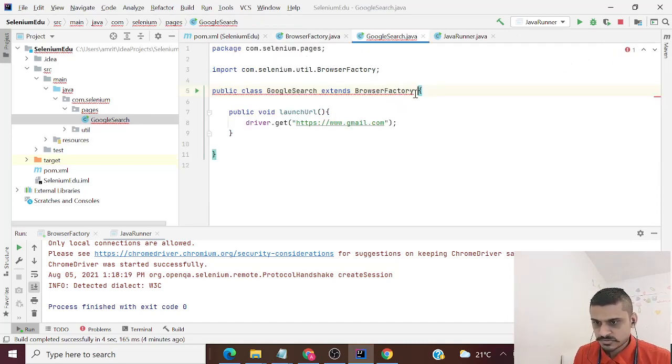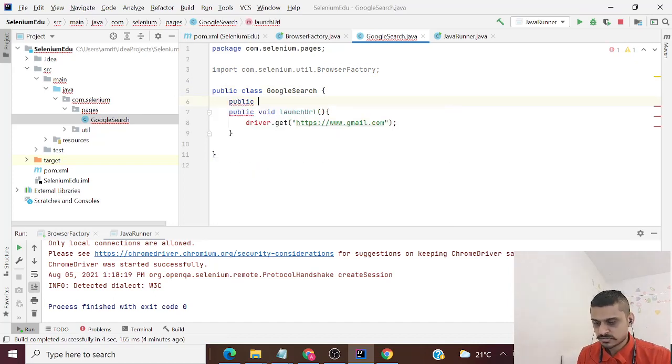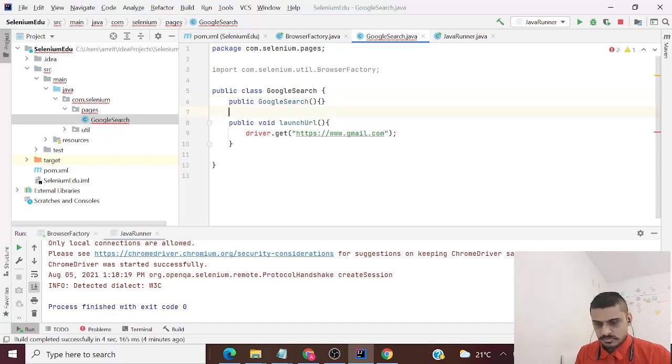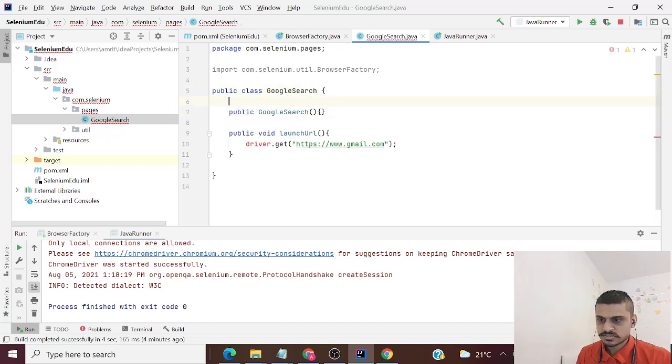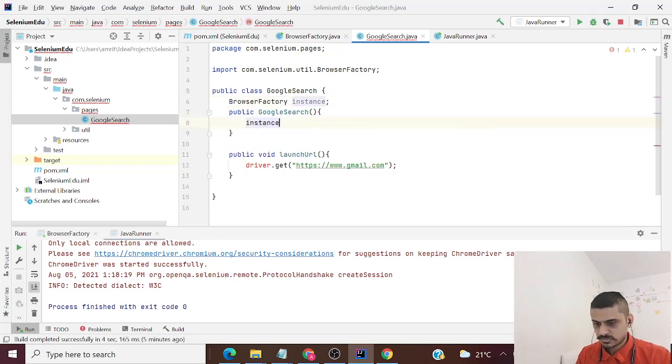In Google search, let me just delete this now. Rather than driver.get, I'm just going to get the instance of the class. You can create a constructor. That's a better way actually. That's my default constructor. So all the initialization ideally we should do inside the constructor. I would say browser factory instance, let it be like that. And I would say instance is equal to browser factory dot get instance.